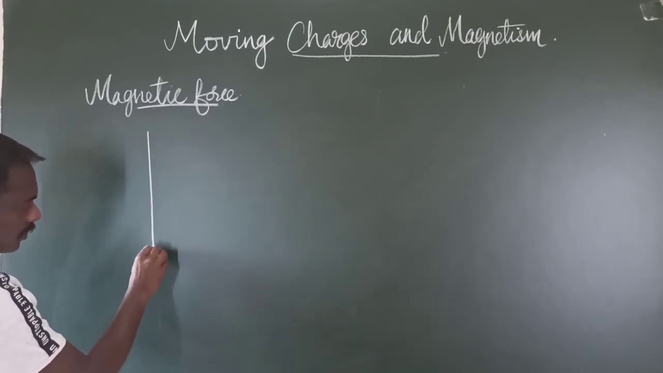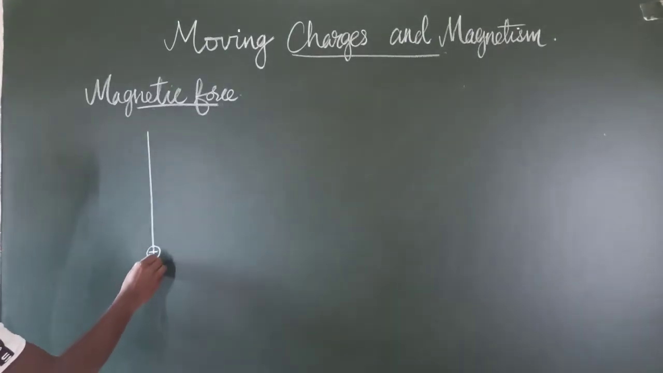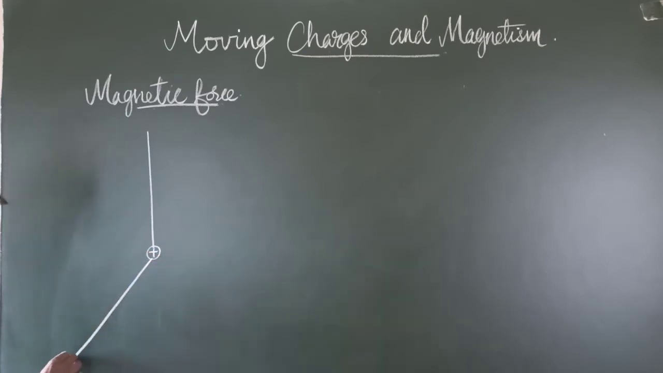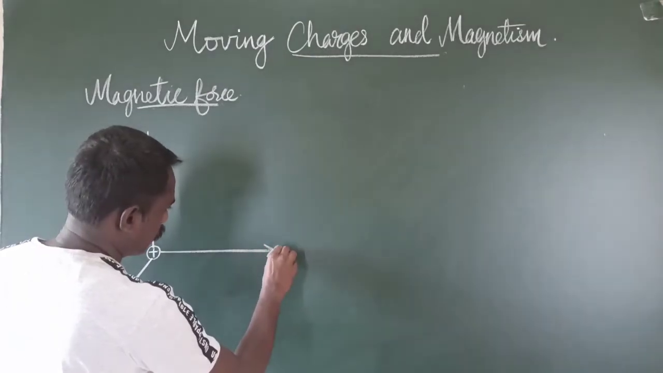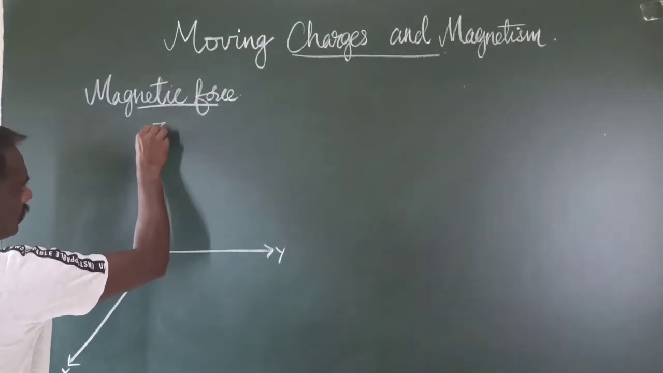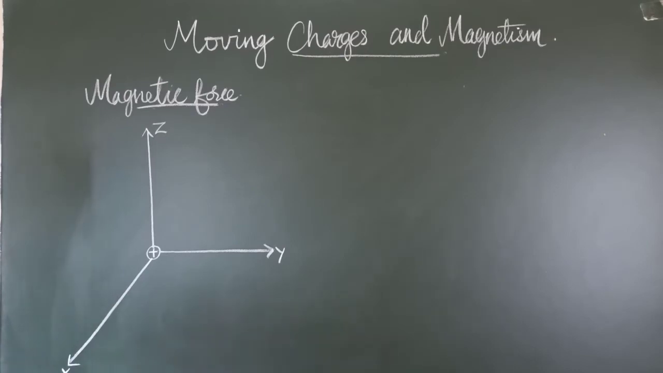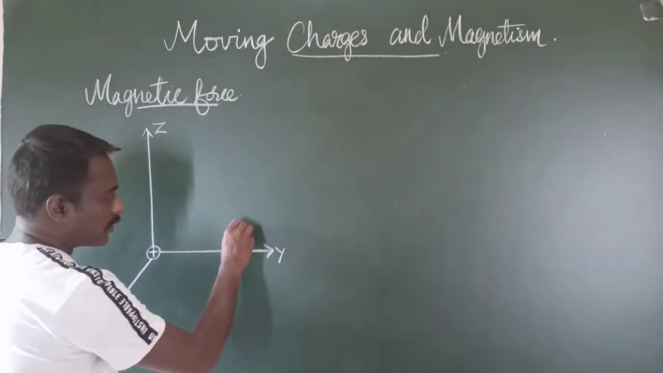There is a charge, a positive charge, placed in the x direction, y direction and z direction. So when this charge is moving with a velocity v, then in a current carrying conductor, a charge is there, and when this charge is moving, then an electric current is produced, and the electric current produced then produces a magnetic field around the conductor.